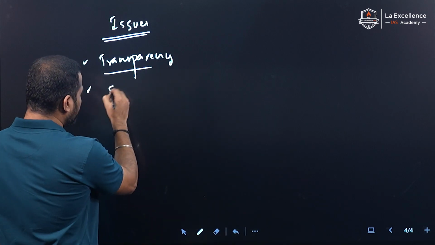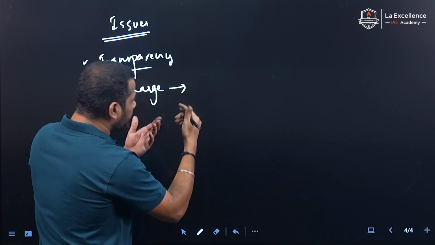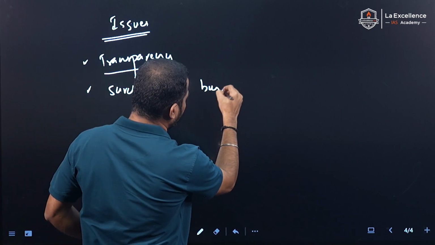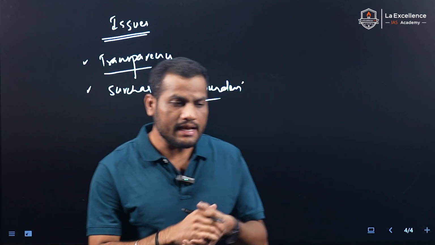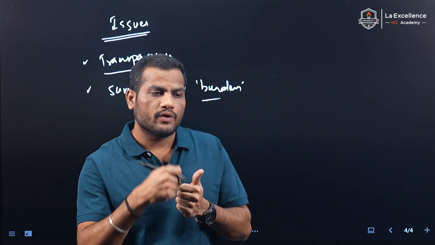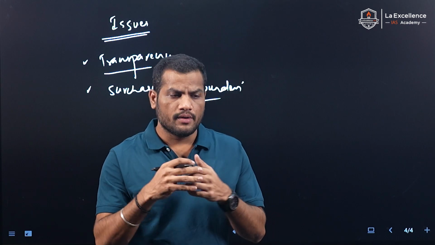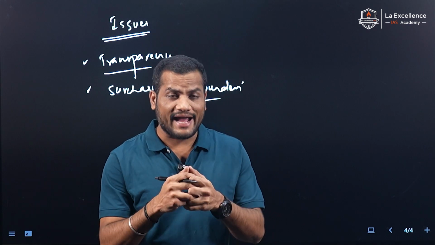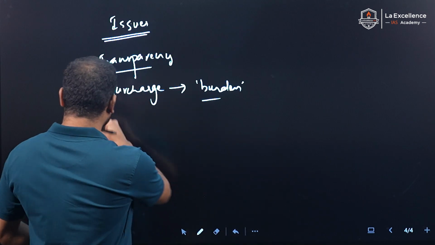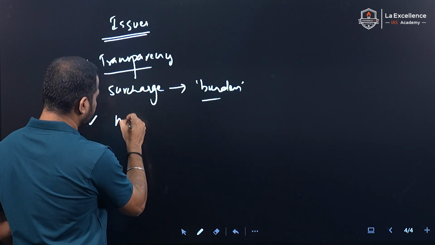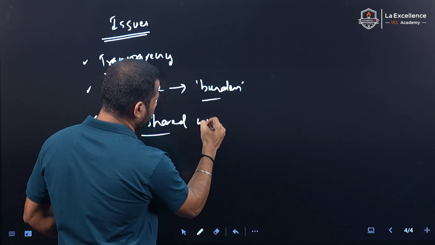And surcharges, especially, are creating a burden on individuals. Because of that burden, majorly high-wealth individuals try to avoid taxes, and there is also tax avoidance and tax evasion because of these surcharges. And there is the issue of not being shared with the states.